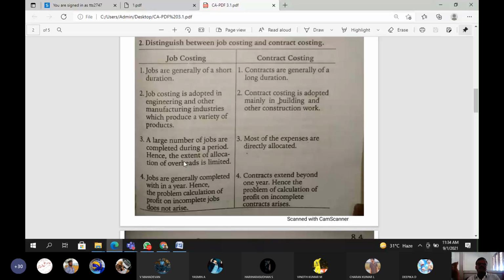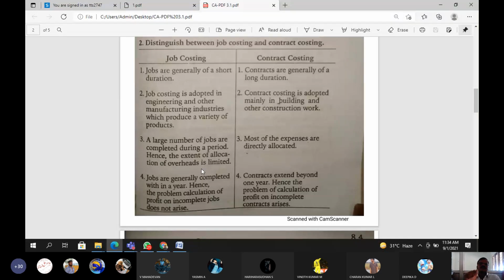In job costing, a large number of jobs are completed during a period. Hence, the extent of allocation of overheads is limited. Yes, because job costing is of short-term nature, a large number of jobs are completed within the period only, within the limited time given.